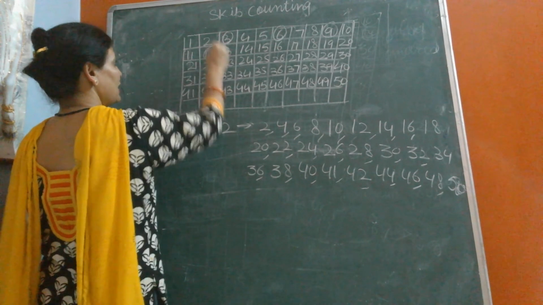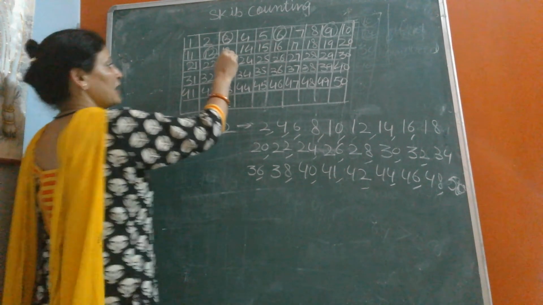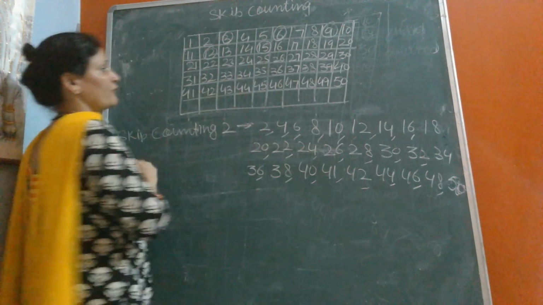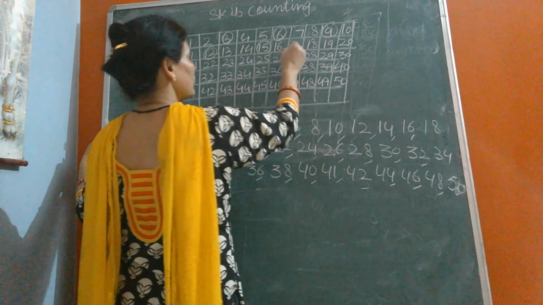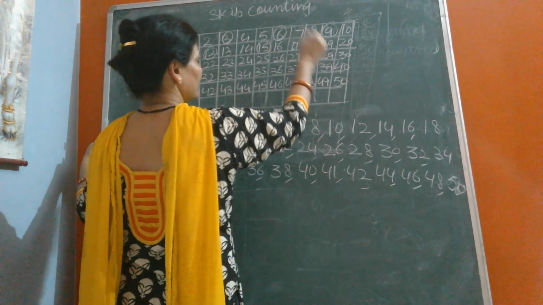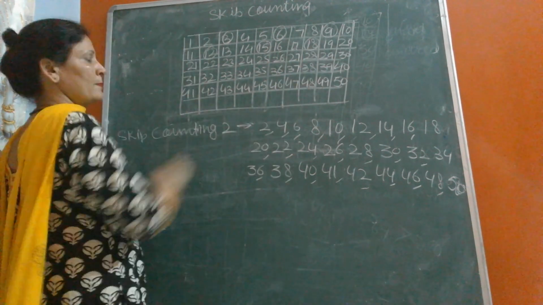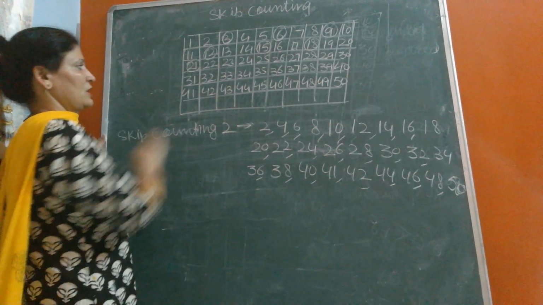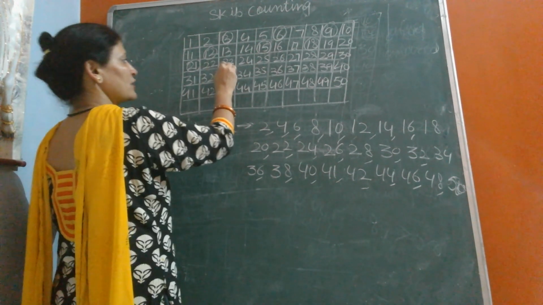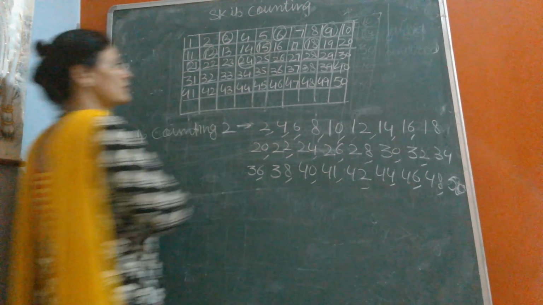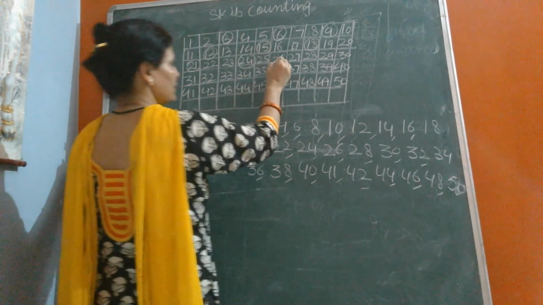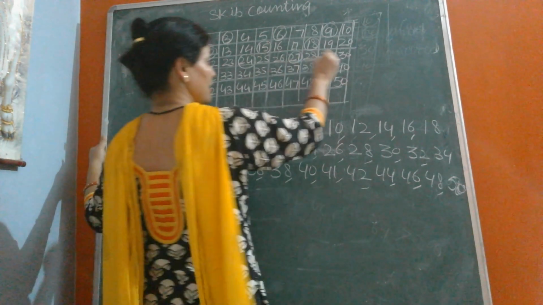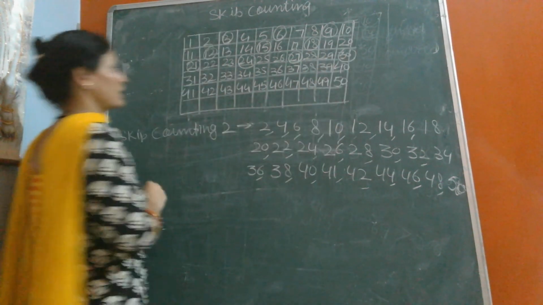Then 12. Then we leave 2 numbers after 12, 13 and 14, and we will jump on 15. Again, we leave 2 numbers after 15, 16 and 17. We will jump on 18. 19 and 20 we leave. We will jump on 21. 22 and 23 we leave. We will jump on 24. 25 and 26 we leave. We will jump on 27. 28, 29 we leave. Jump on 30.